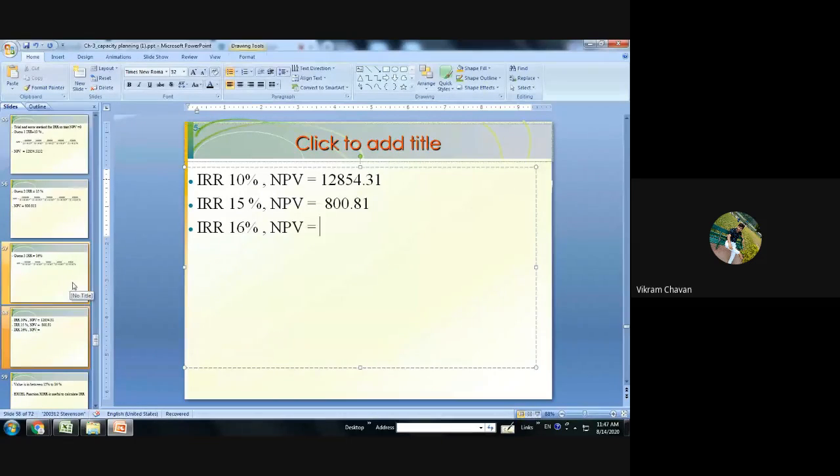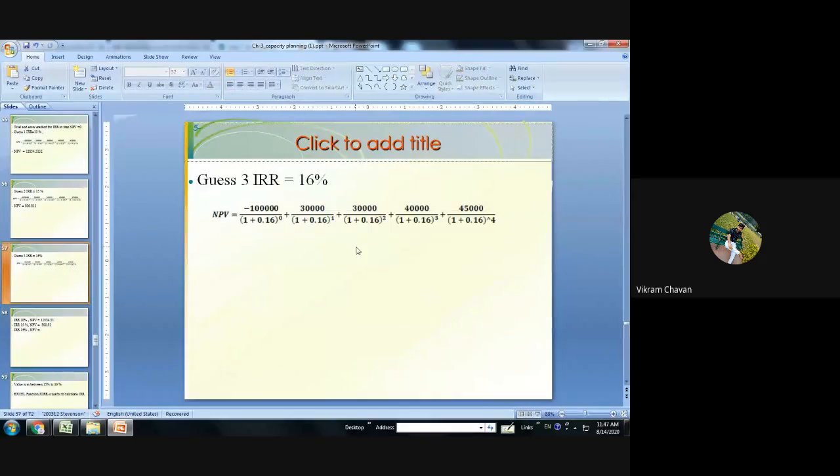What is the value for NPV when IR is equal to 16%? Okay, internal rate of return we are considering 16%. Then what is the value for NPV? I think you will get a negative value. If you are getting the negative value, you can mention that.